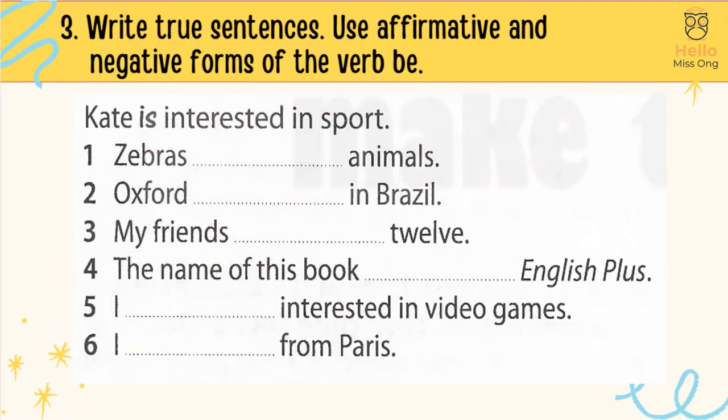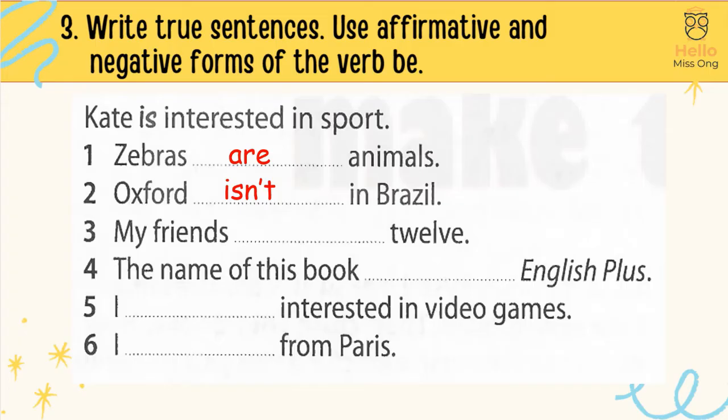Activity 3. Write true sentences. Use affirmative and negative forms of the verb be. For example, Kate is interested in sport. 1. Zebras are animals. 2.